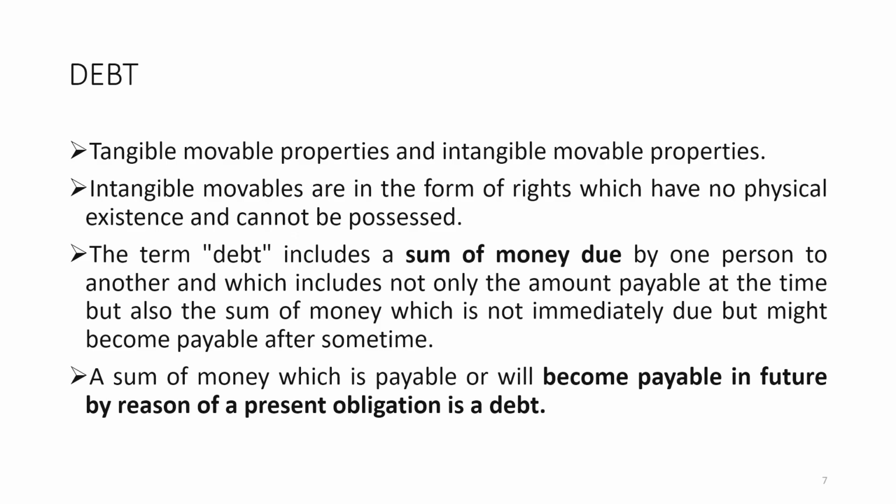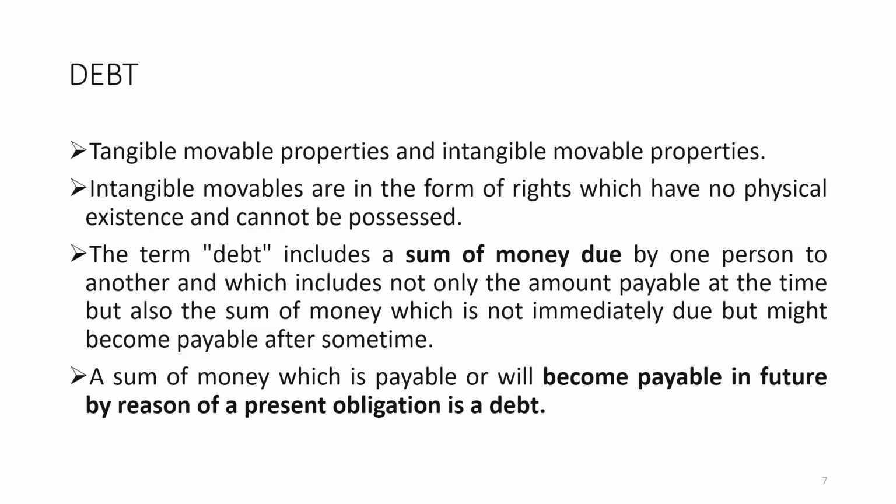That means the claim may be in existence or it may be a future claim, but the right must accrue at that time. A sum of money which is payable or will become payable in future by reason of a present obligation is debt under the Transfer of Property Act.